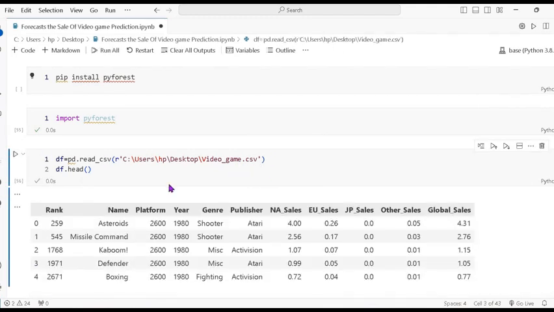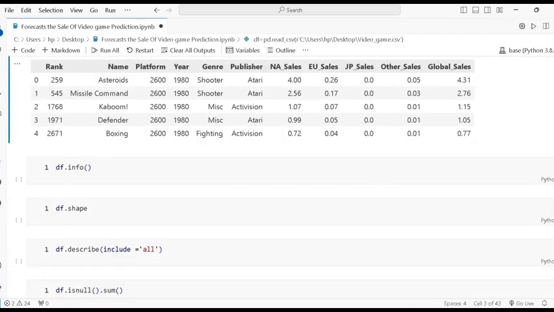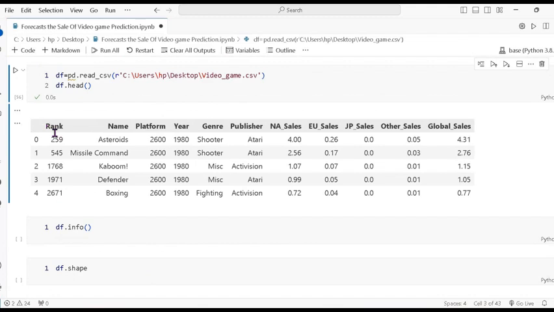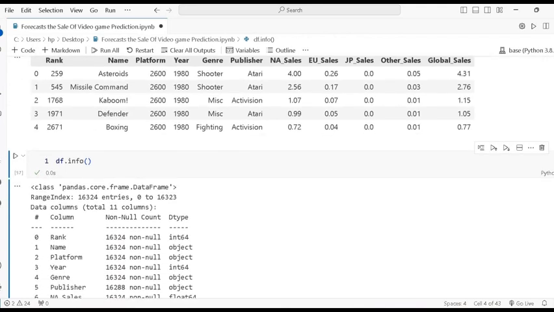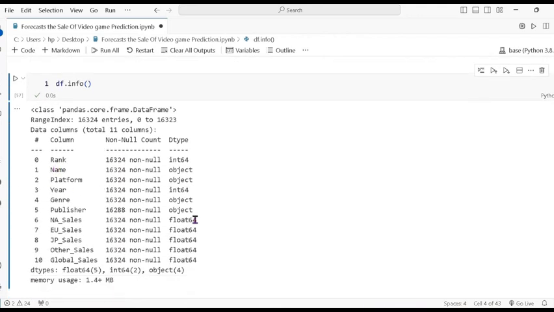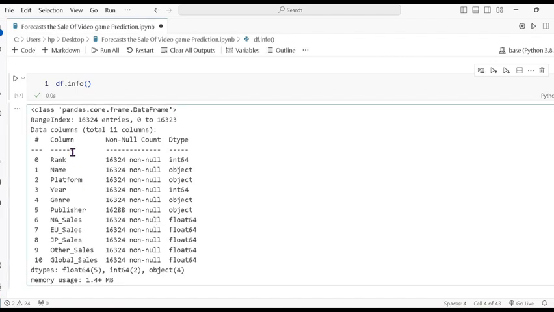This data set you can get on Kaggle, my Kaggle account and GitHub account. So this is the data set, where the column names are rank, name, platform, year, genre, publisher, NA sale, EU sale, all these sales, and the last one is the global sale. Info gives the float type, integer type, object type. So rank is the integer type, name is object type. So all these data types it shows.